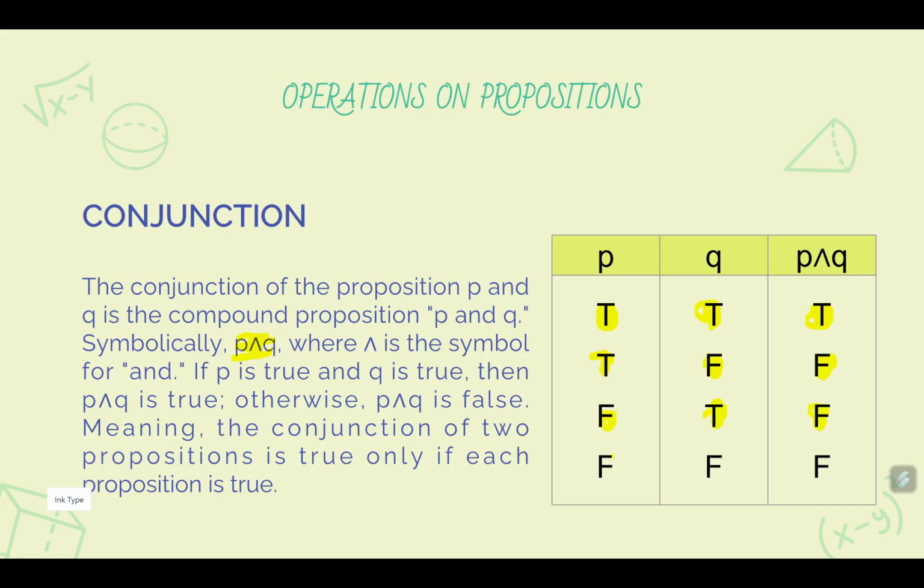And then if both statements P and Q are false, then the combined statement P and Q is again false. So that is, if we have a statement P and Q, it is only true if both statements are true. Okay, you can refer back to this table if it is not clear for you, or you can rewind the video as much as you want.